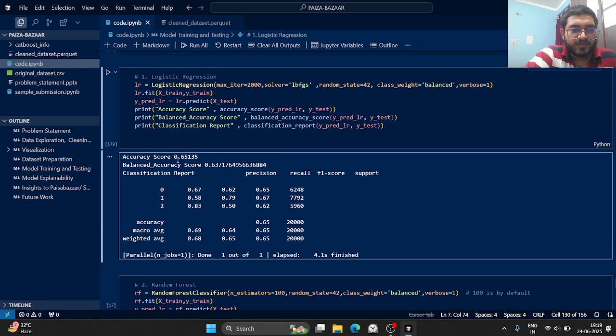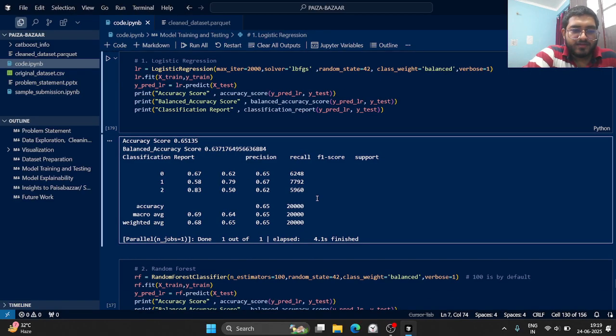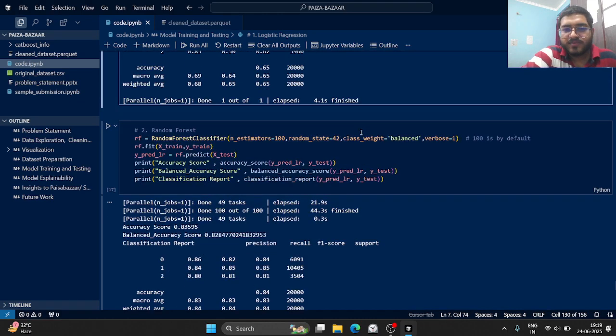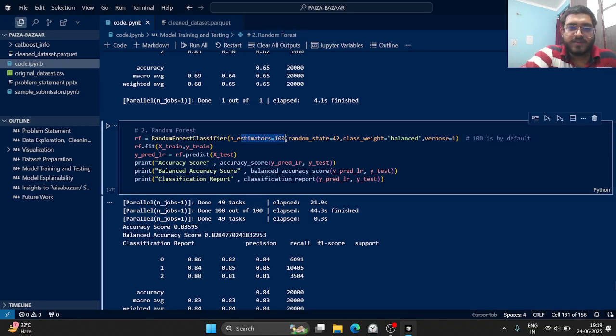So the score I got was around 65%, and the balanced accuracy was 63.7%, and the F1 score for each level 0, 1, 2 was 65%, 67%, 62%. And then I went for random forest. Here also I kept class weight as balanced, random state for reproducibility, and the number of estimators as 100. This is basically a default value, but we can change it too.